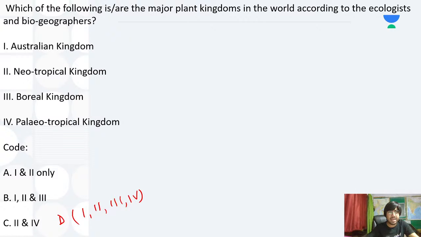This is a bit tedious question, right? The chances are less that this will be asked in your exam, but we should prepare for the worst. It is actually a question from the biology of class 10 or 9. So yes, of course it is D. It's not A. It's D, 1, 2, 3, and 4. All right.